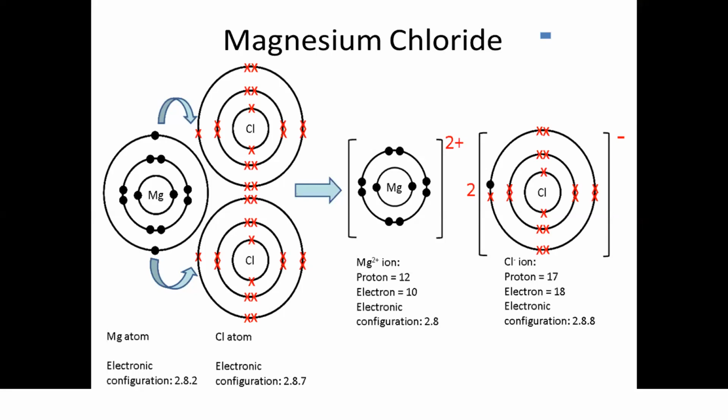Those four steps should be there for electron dot structures of ionic compounds.